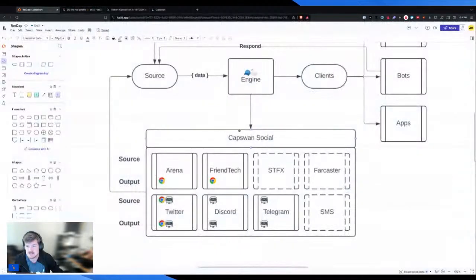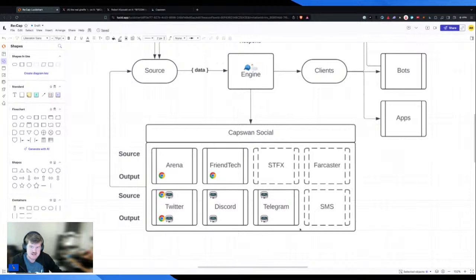Now, going back to this, we've just showed a couple examples. In the case of Twitter and Discord, where I'm sending a tweet or sending a message in the Discord, I've sent that out and then I've got something back immediately, right? After the finished processing. Same thing works for Telegram.